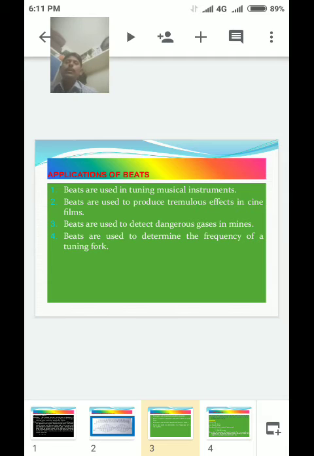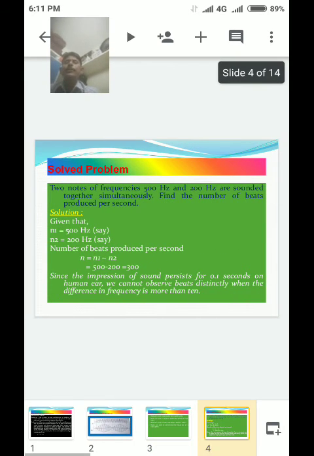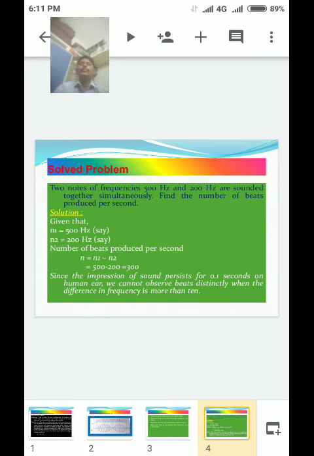Next and last topic, problems. This type of problem is important and easy from the exam point of view.